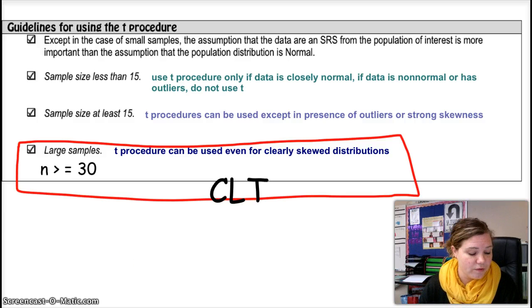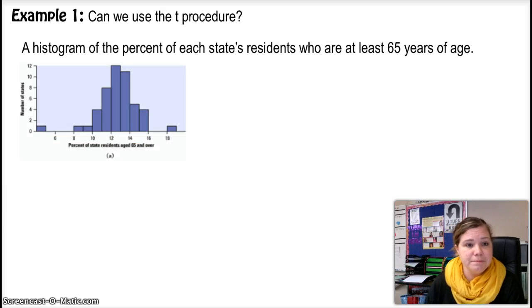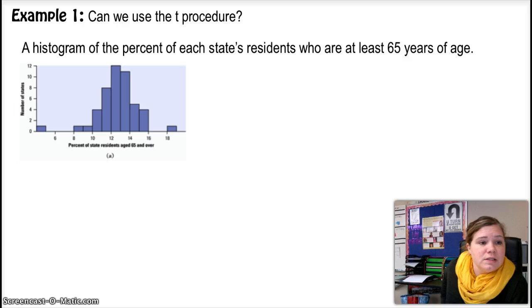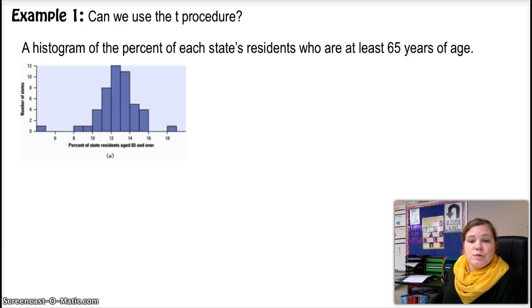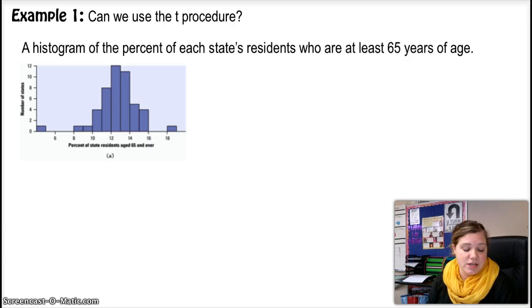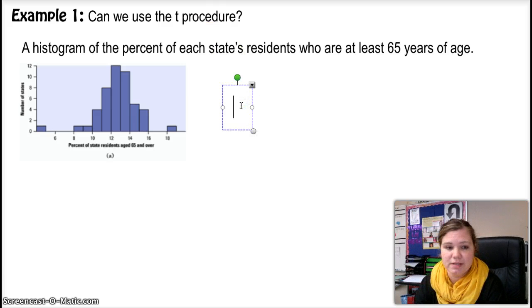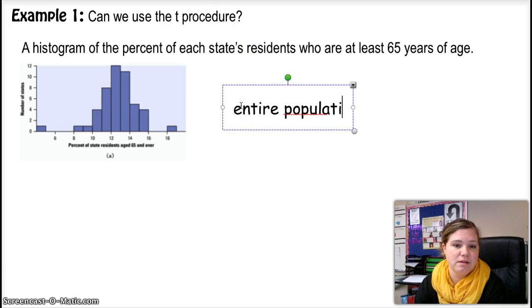Okay. So if we look down at example 1, there's just 3 cases of whether or not the T procedure would apply. So let's look at the first one. It says a histogram of the percent of the state's residents who are at least 65 years of age. And this is kind of a trick question because this question represents the entire population.